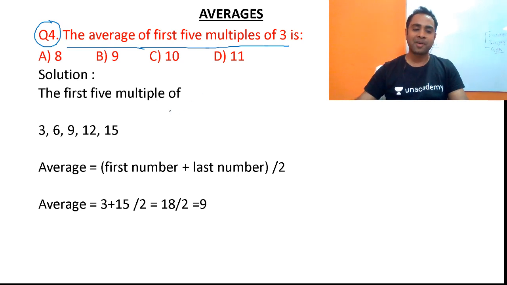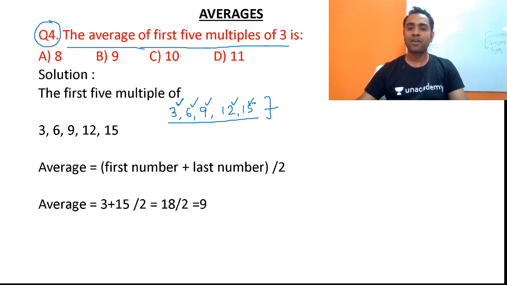So friends, the 3 table: 3, 3 twos are 6, 3 threes are 9, 3 fours are 12, and 3 fives are 15. So this is nothing but the first 5 multiples of 3. And now friends, you have to calculate the average. So again you see the difference is 3, the difference is 3, the difference is 3, and the difference is 3.